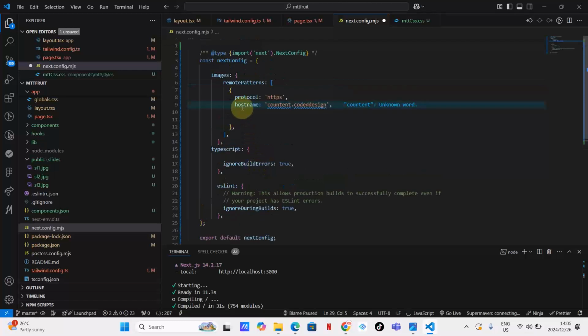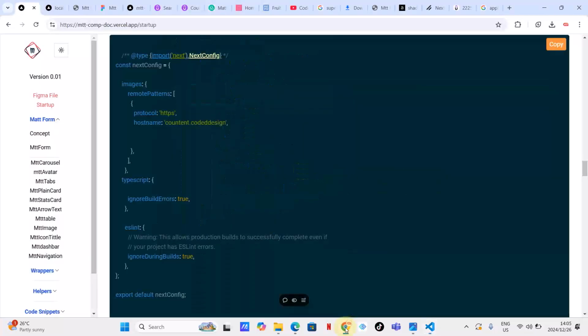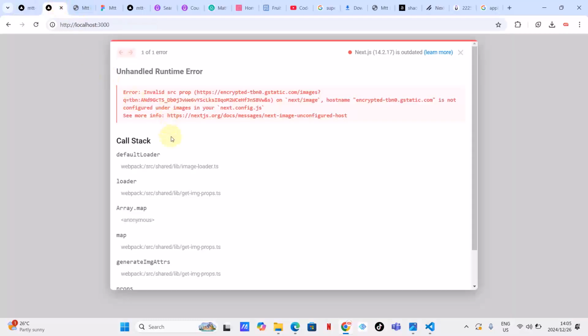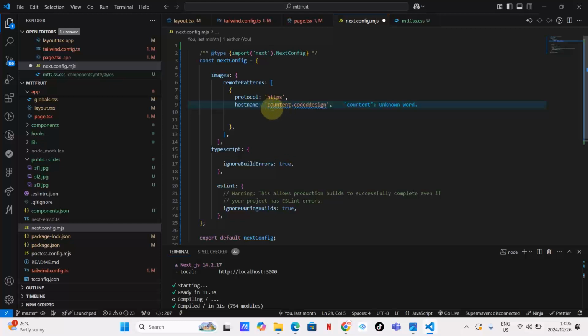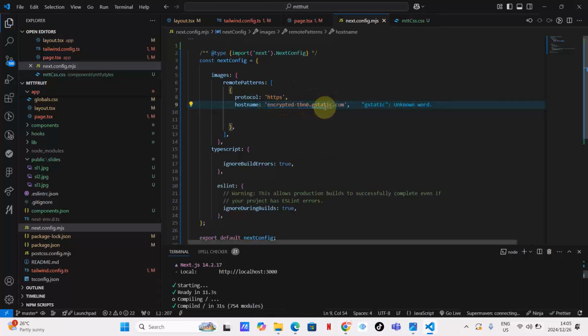So what we want to do here on the hostname, it's telling us that this hostname is not there. Where is that hostname? Let's check. I think here is this hostname. Okay, we just need to list it there. And then from there we are going to list this hostname here, and that is it.